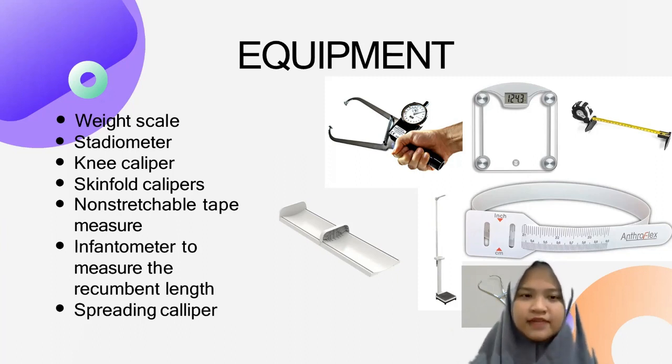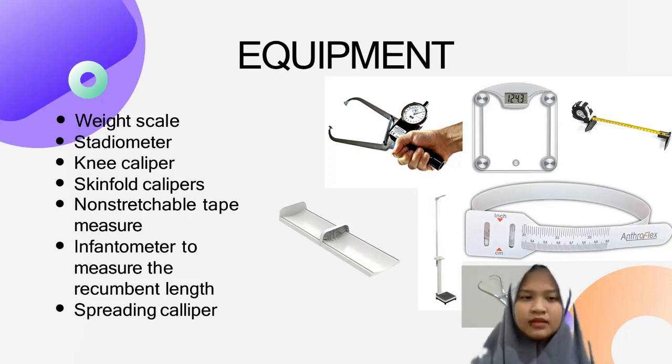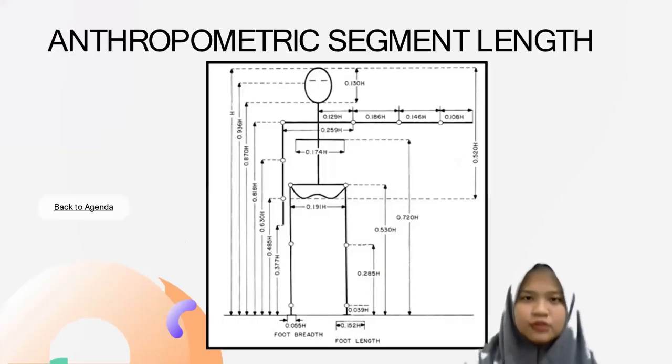And then the anthropometer to measure the recumbent length, usually to measure the height of an infant. The infant lies on the anthropometer, and then we can measure the height. And next, the spreading caliper, usually to measure the diameter of our body, because some parts of our body are not flat enough to use the usual caliper. And then this is the anthropometric segment length. This is the measure of the length of our body.